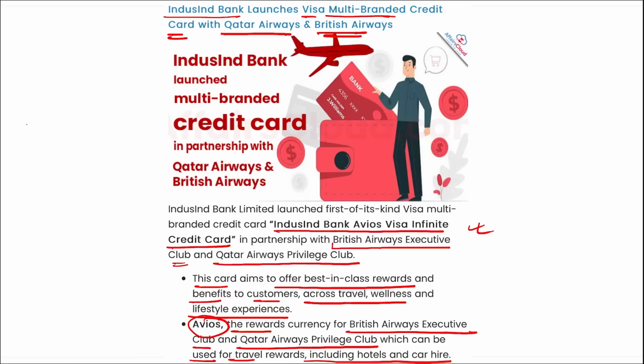And if we talk about IndusInd Bank, who is the managing director and chief executive officer here? Sumant Kathpalia. Headquarters in Mumbai, Maharashtra, and it was established in 1994.